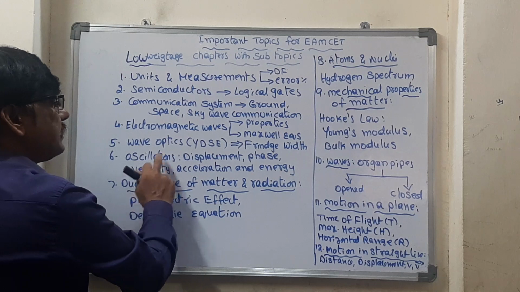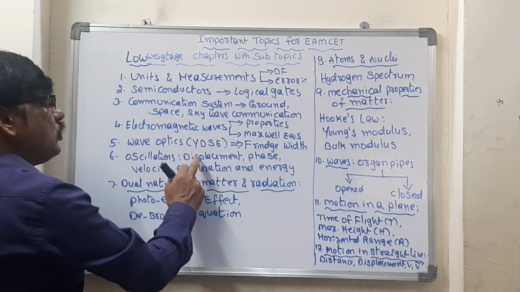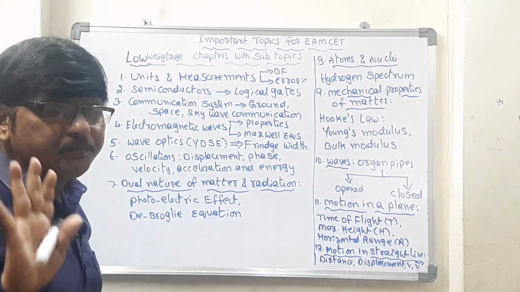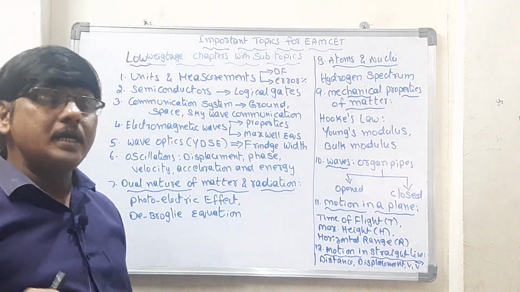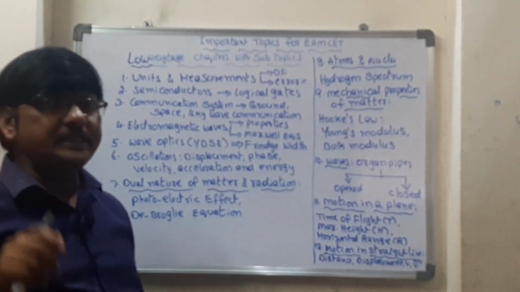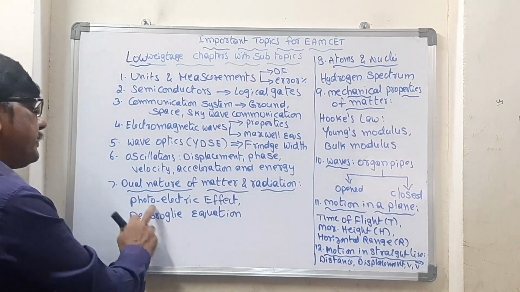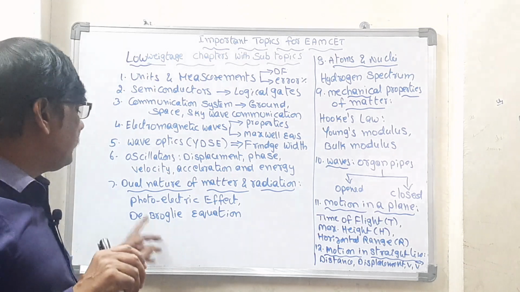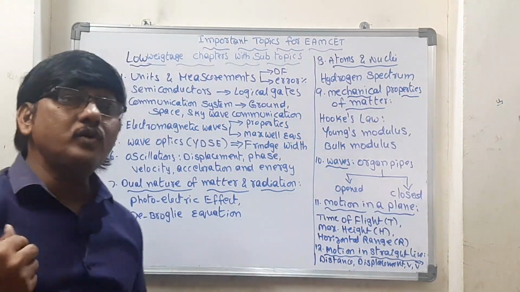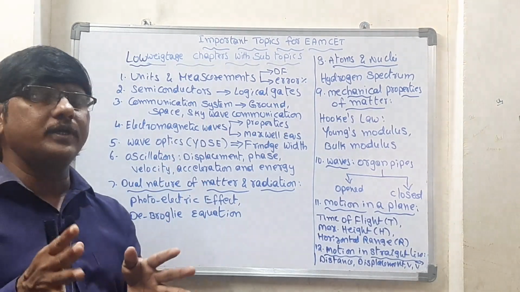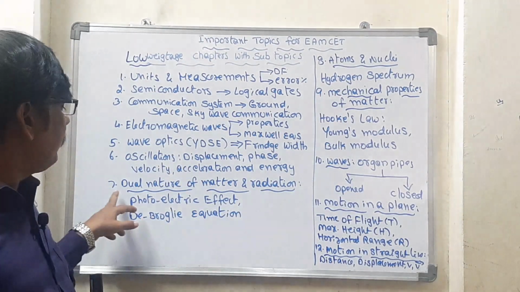Next, oscillations, these all definitions you go through once. Displacement, phase, velocity, acceleration, energy, very simple, you will simply understand that, and you just go through those definitions as well as the formulas also. And dual nature of matter and radiation. In this one, photoelectric effect and de Broglie equation. Photoelectric effect and de Broglie equation, and 99% you can get application numericals from this chapter only.